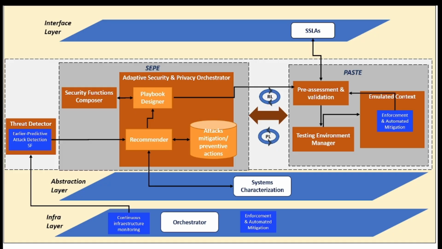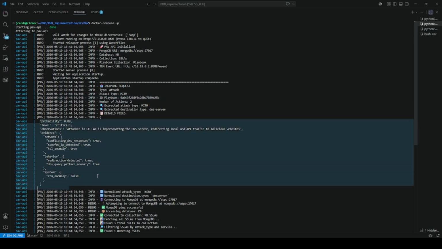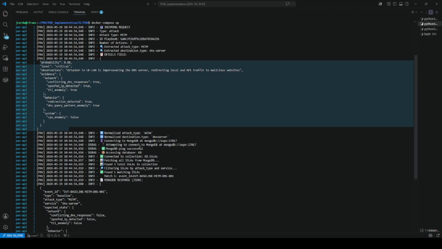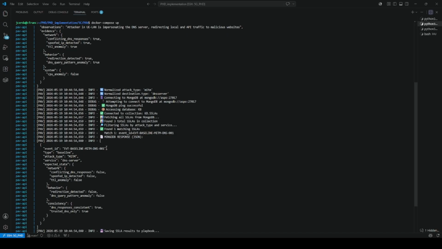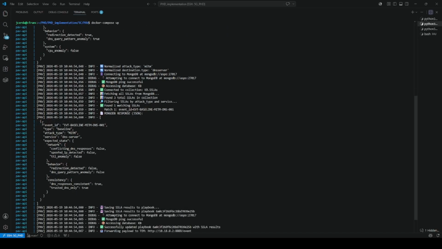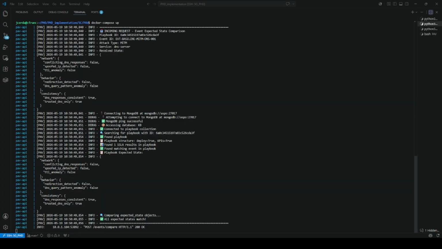During the validation phase, both the PAV and the SSLA modules participate in evaluating the deployed security functions. Once the security functions are deployed in the emulated environment, the impact on the network is analyzed again. The testbeds collect telemetry and monitoring data from the infrastructure and send the validation results back to the PAV component. At this point, PAV has information about both the original attack consequences and the network state after applying the mitigation actions. Using this updated context, PAV consults the SSLA module to verify whether the desired security objectives and operational conditions have been successfully achieved with the deployed security functions.